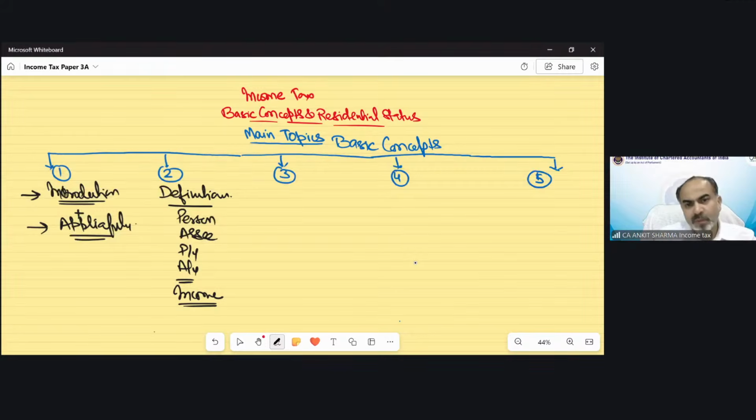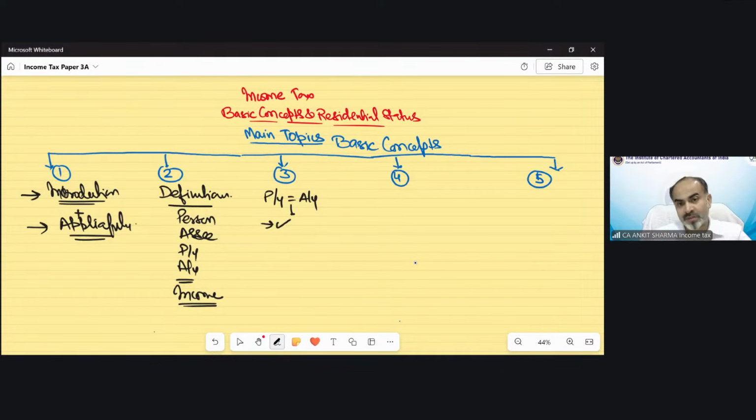There were some special provisions also. We can treat them like exceptions. The basic concept is that previous year income is always taxed in the assessment year, but there are some exceptions in which previous year income is taxed in the same year, such as when a person is leaving India, or in case of non-resident shipping business, etc. There were certain cases in which the government needs to collect taxes in the previous year only, because if the government is not able to collect tax in those cases in the previous year, it may not be able to collect the tax in the assessment year.